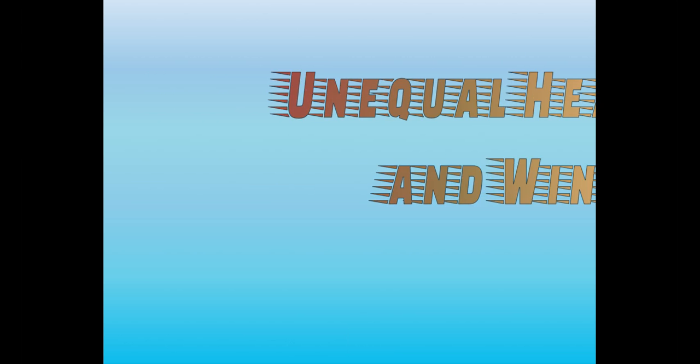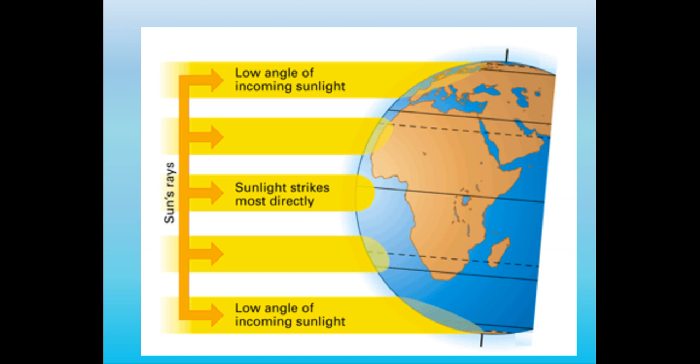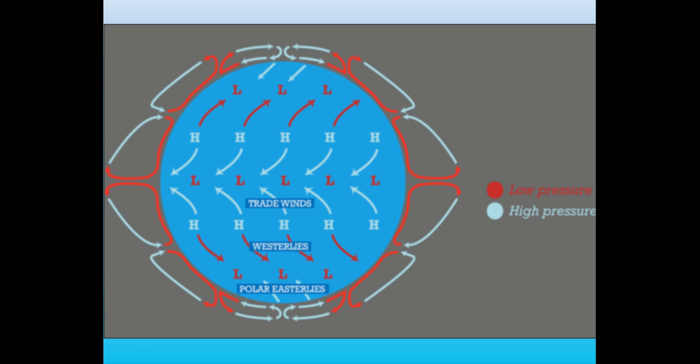Today, we're going to be learning how unequal heating causes wind. In previous lessons, you learned that the uneven heating of Earth's surface by the sun causes some areas to be warmer than the others. This uneven heating of land forms wind systems. Wind is caused by differences in air pressure. Areas of high pressure move to areas of low pressure.